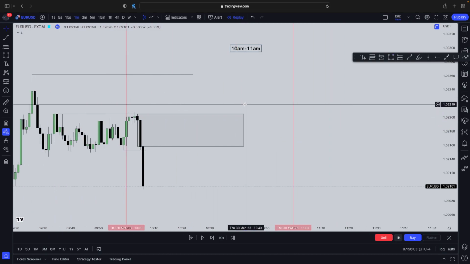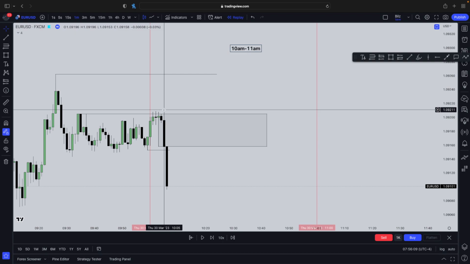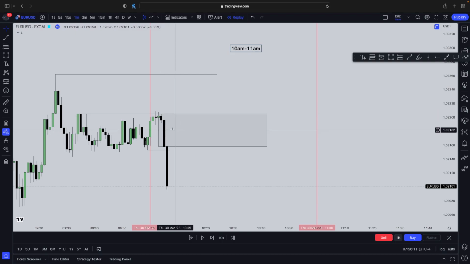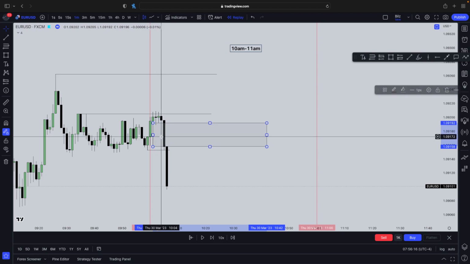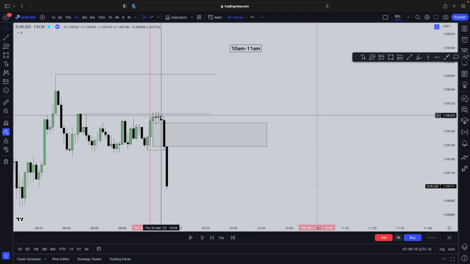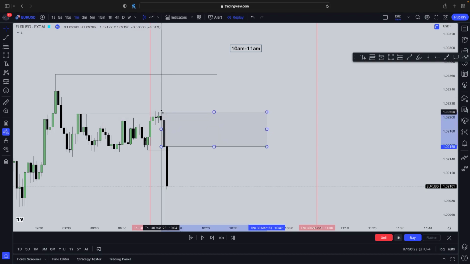Why? Because as I said before, FVGs are formed from 3 candles. So one candle before it and one candle after it forms FVG. These two combine to create FVG. Okay, so this is the imbalance right here. You guys probably all know what the imbalance is, FVG, and the candle before it and the candle after it are used to form this FVG right here. So what you're going to do is you're going to always cover the candle before it.